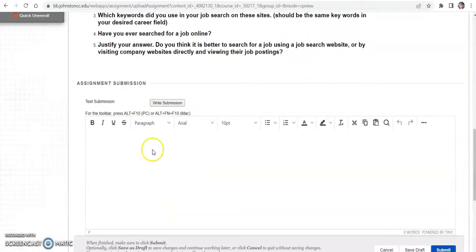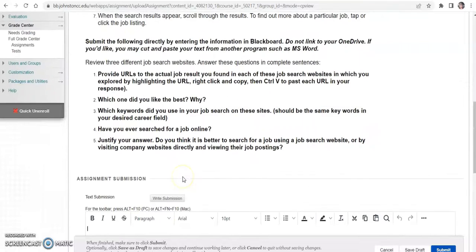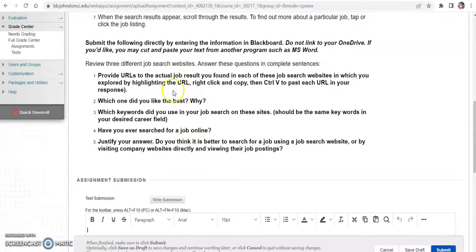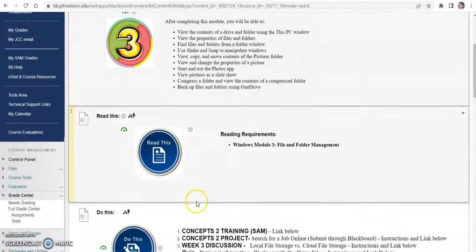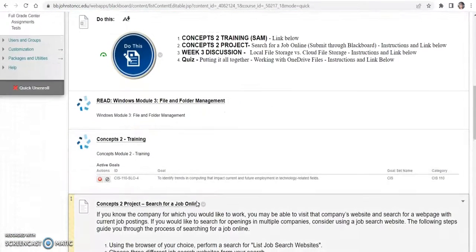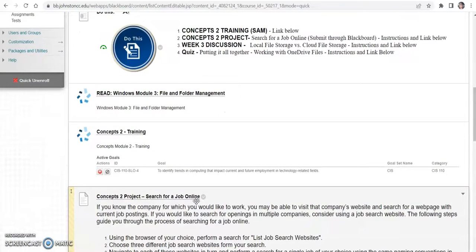You're going to click Write Submission, and this is where you will type your assignment. Again, you could press Control-C, copy it from Word if you want to type it there first, and then press Control-V to paste it over here. You have to ensure that you answer all 5 of the questions. Please be sure to read the instructions carefully, and once you're done, you would submit it. You must use proper grammar, spelling, and punctuation on all of your college assignments, as they should be college quality writing.